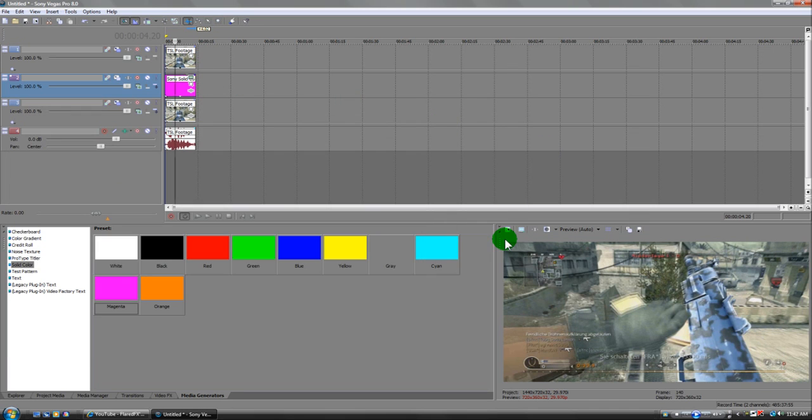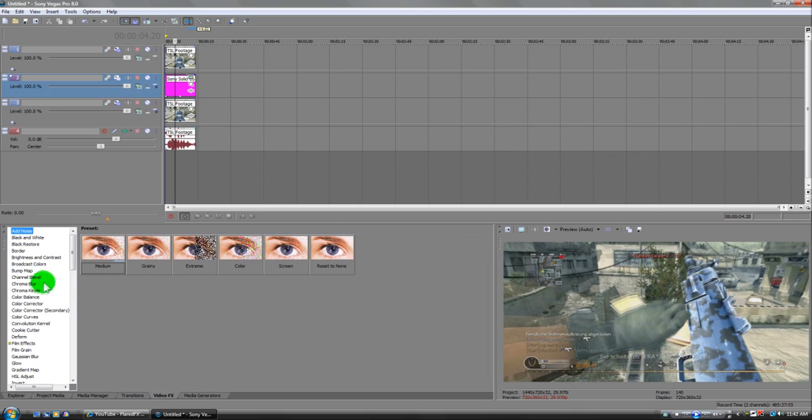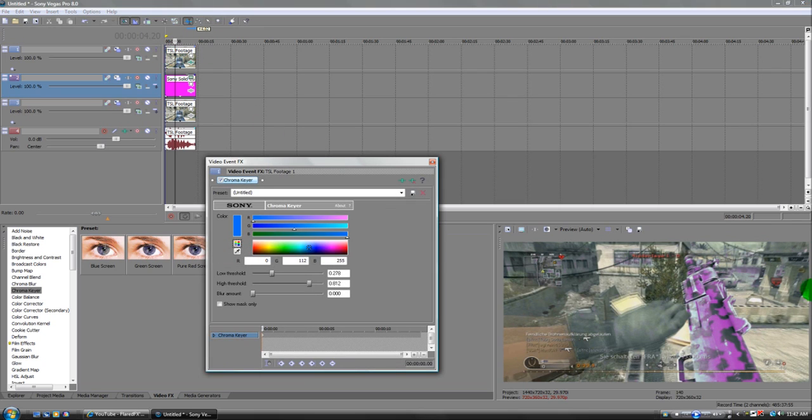Now nothing really happened, but just go to video effects, chroma key, and you're gonna want to click blue screen, and I already have a preset made for the Blue Tiger camo, and look, there it changed. Yeah, you could see purple in the background, but you could just mess with this.